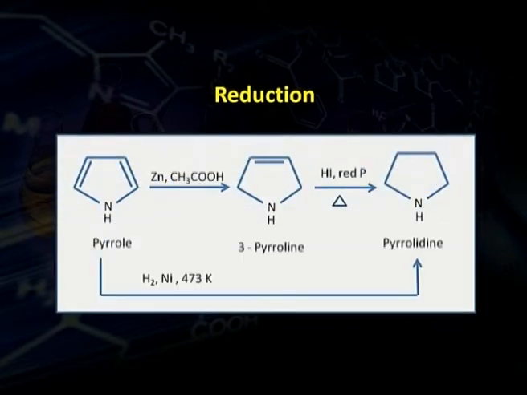As you see in these reactions, when pyrrole is treated with zinc and acetic acid, hydrogen is attached only at 2 positions and we get 3-pyrroline. This 3-pyrroline on further reduction with HI and red phosphorus undergoes complete reduction, and the reduced compound is pyrrolidine. This complete reduction can also be achieved when pyrrole is treated with hydrogen in the presence of a nickel catalyst.